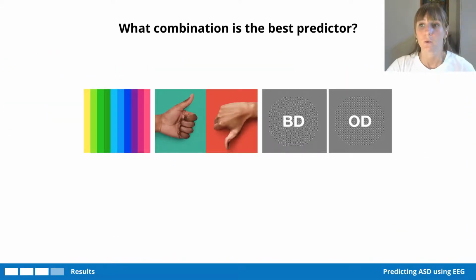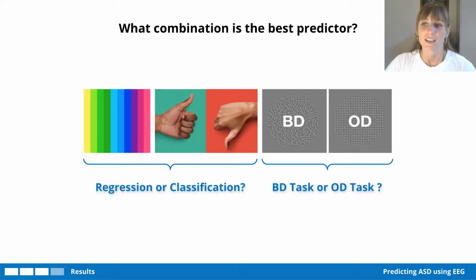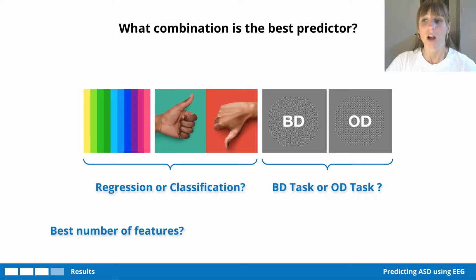Now the question remains, what combination of variables actually gives us the best predictor of ASD? Is it this on-off classification approach, or rather this continuous AQ score regression learning approach? What task gives us a better prediction? Is it the BD task or the OD task? And what are the best combination of features? Is it using 10 features that gives us the best score, or 140, or anything in between? And what is the best machine learning algorithm out of the 5 that I had chosen?